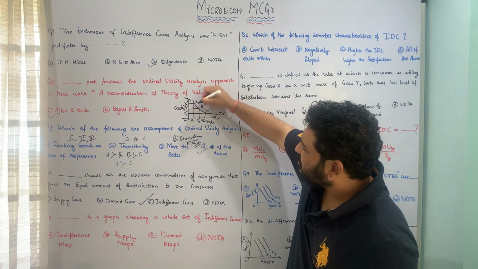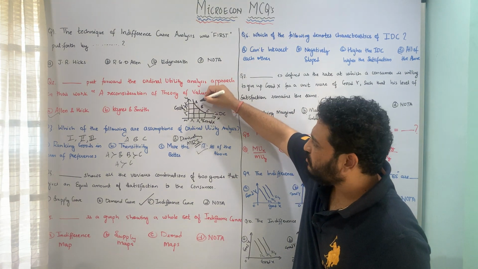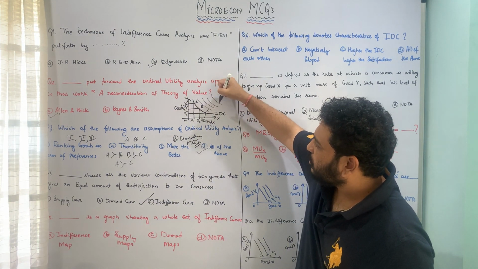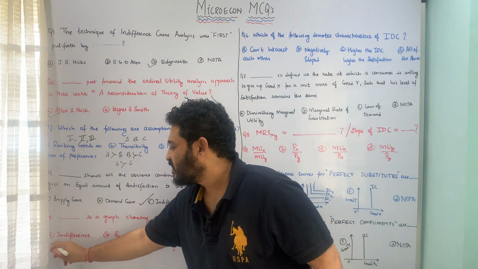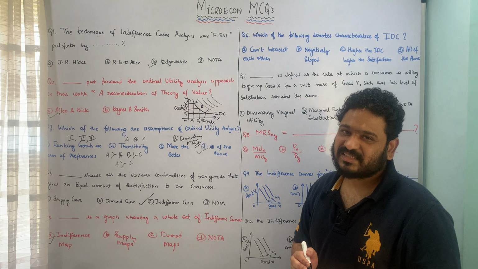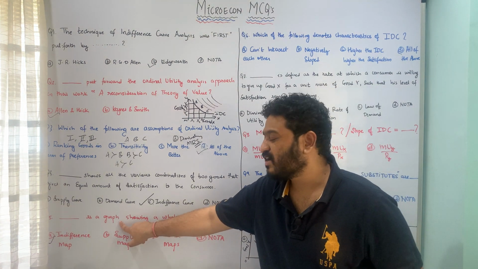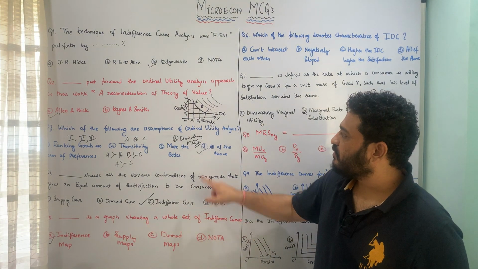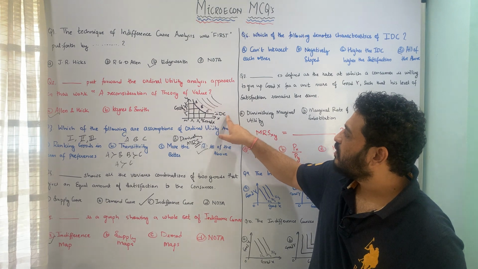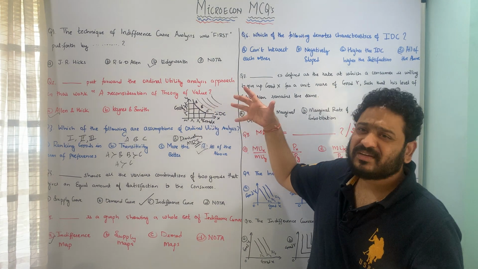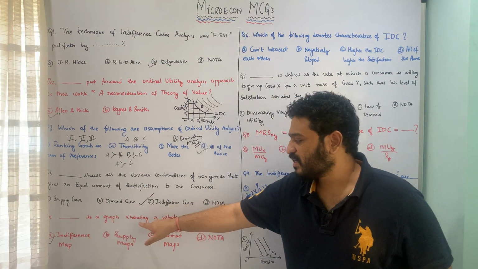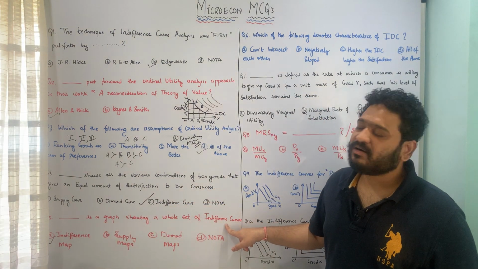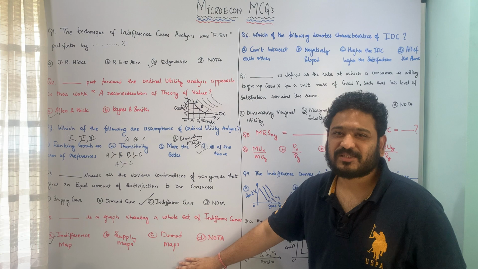This means that here I took only one indifference curve. When I take a plethora of indifference curves, that collection of all these indifference curves is called an indifference map, so option A is the correct answer. This is 1, 2, 3, 4, 5, many indifference curves. So option A, indifference map, is a graph showing a whole set of indifference curves. I hope this question is pretty much clear.